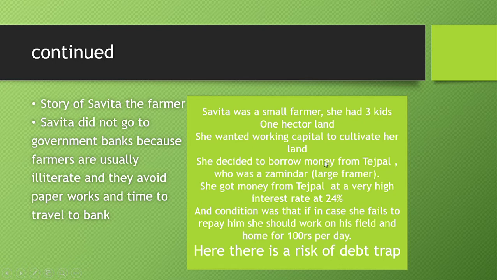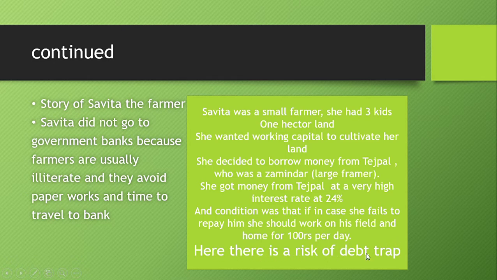She decided to borrow money from Tejpal. Tejpal was a zamindar, a large farmer. She got money from Tejpal at a very high interest rate of 24%. The condition was that if she fails to repay him, she should work on his field and home for rupees 100 per day. So now this becomes a debt trap.